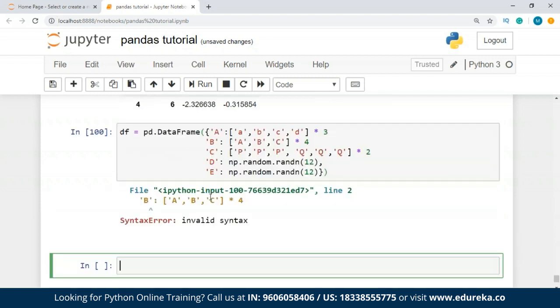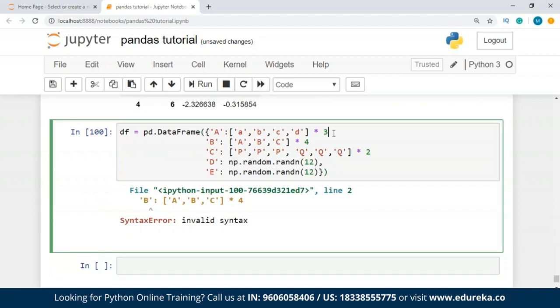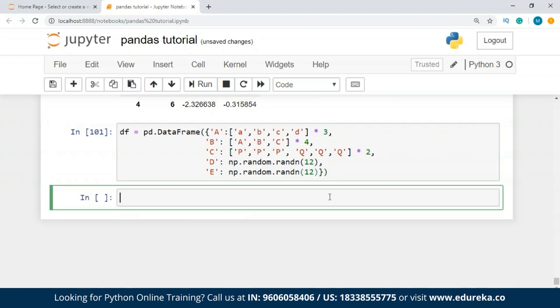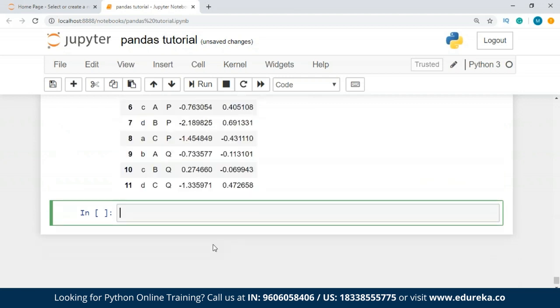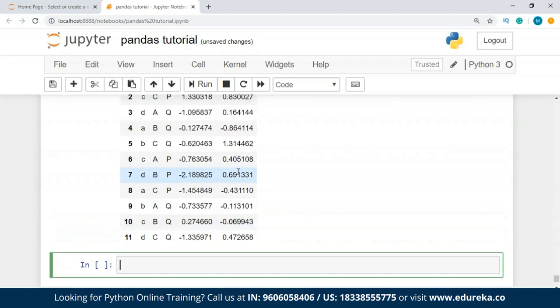So we have an invalid syntax, guys. We forgot to add a comma over here and here and here. Right, so I think it should work fine now without any errors. So we have printed the data frame over here, guys. This is how it looks.